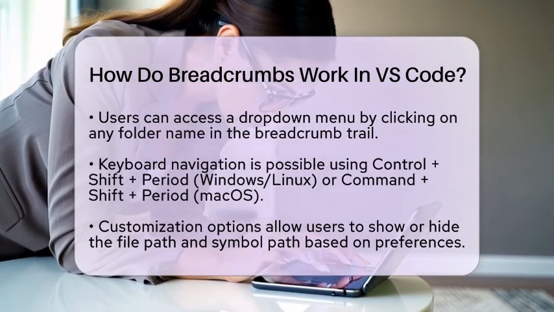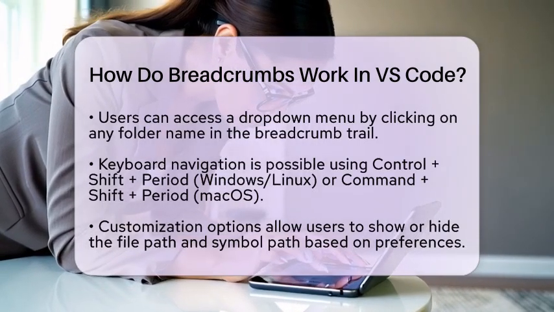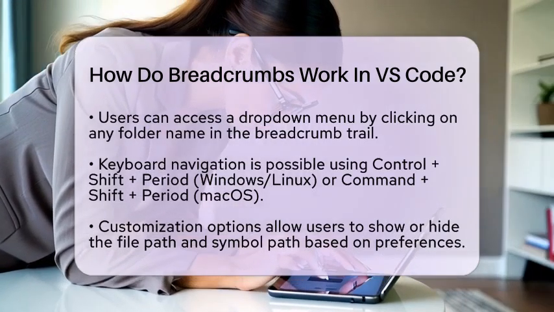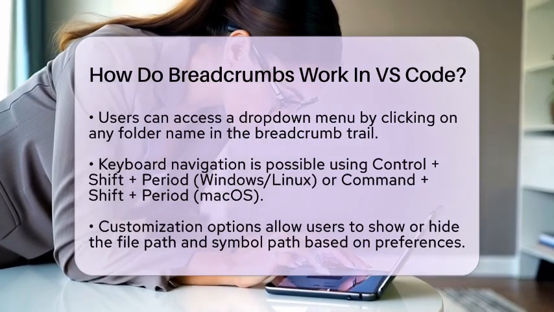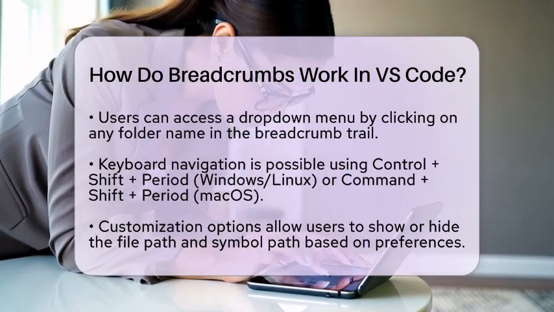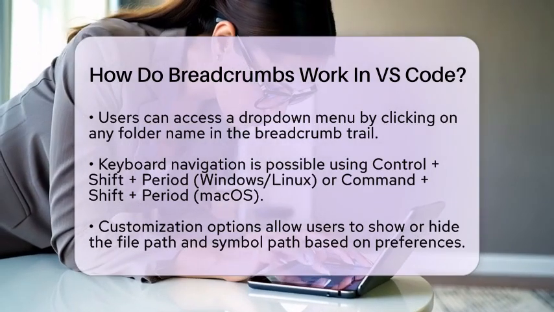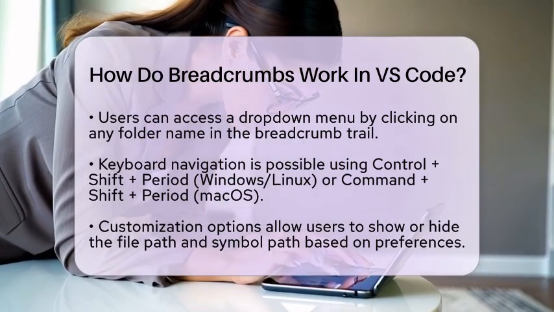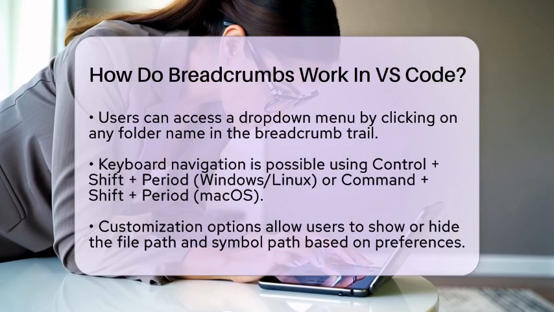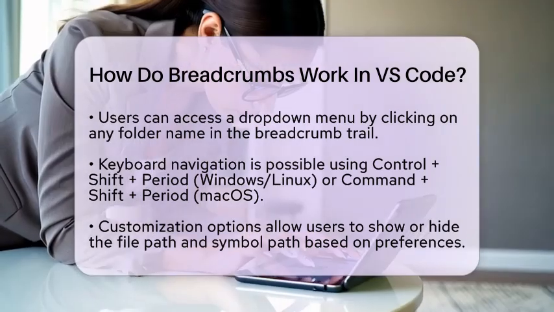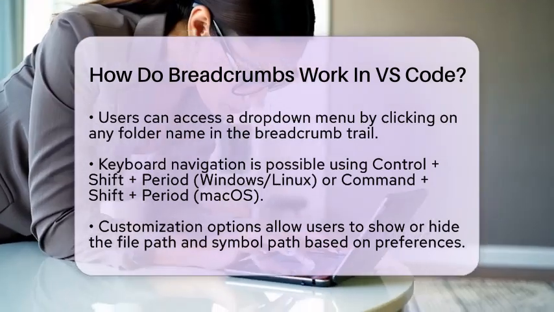You can also use keyboard navigation to focus on breadcrumbs. For example, you can press Ctrl, Shift, and the period key on Windows or Linux, or Command, Shift, and the period key on macOS. This lets you navigate through breadcrumb items using the arrow keys, selecting locations without using the mouse. Customization is also available in Visual Studio Code. You can configure breadcrumbs to show or hide the file path, symbol path, or both, depending on your workflow preferences.